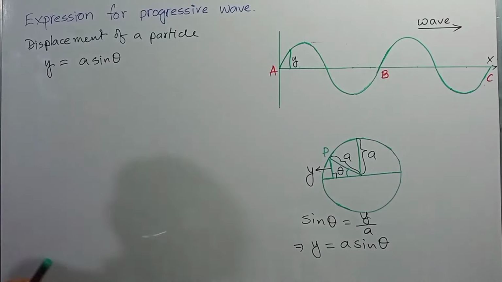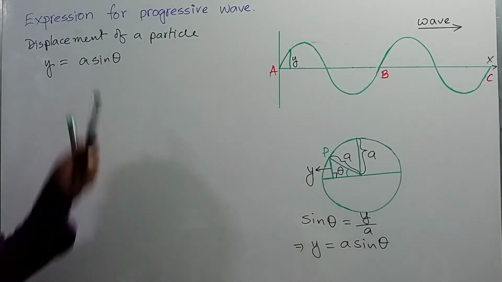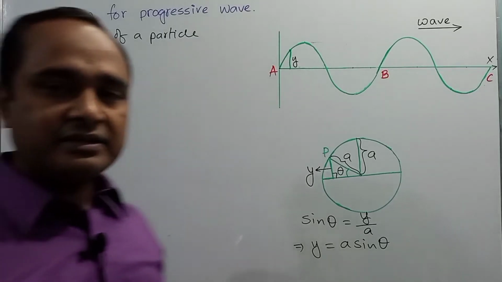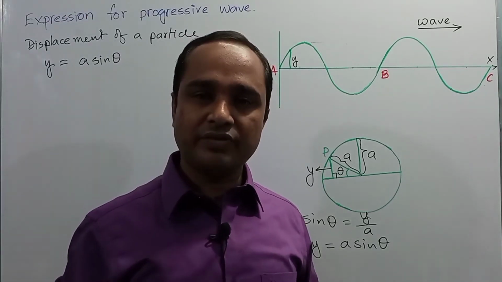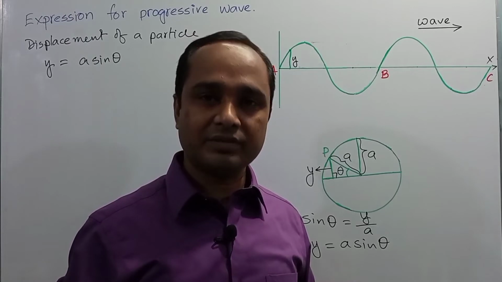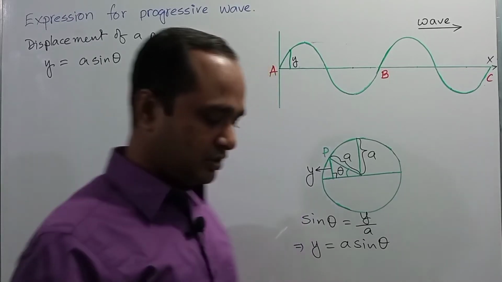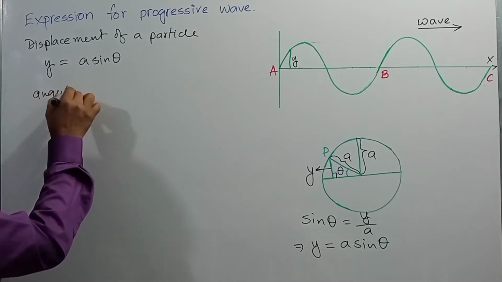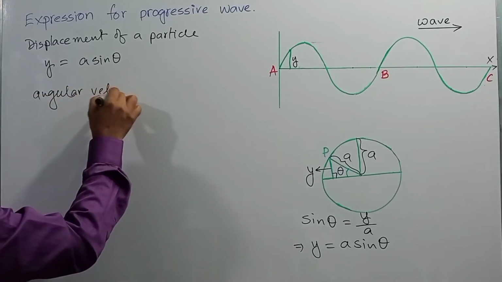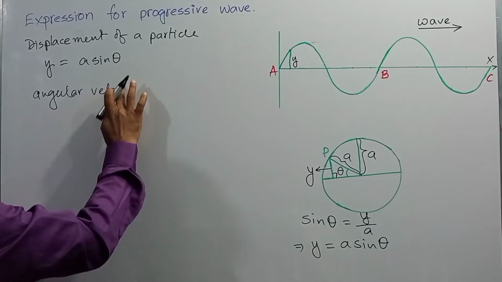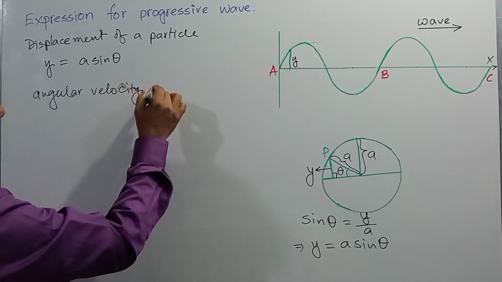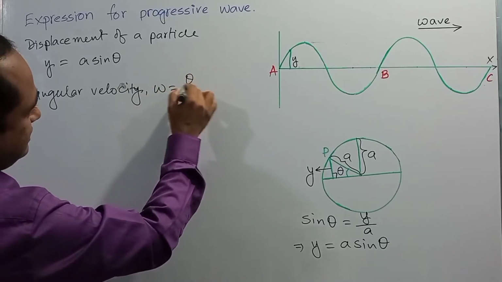You know A is the amplitude of the wave and theta is the angle or phase angle. Again, you know from the definition, angular velocity is denoted by omega. Omega is equal to theta by t.